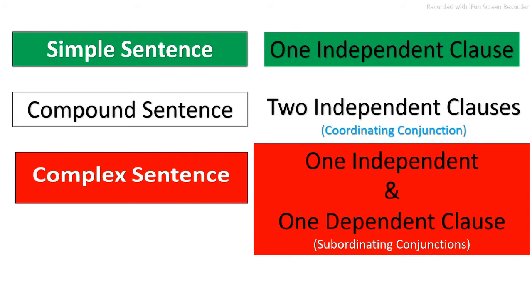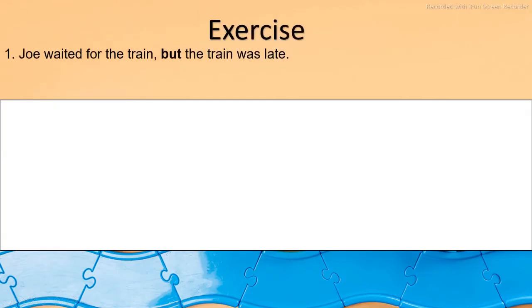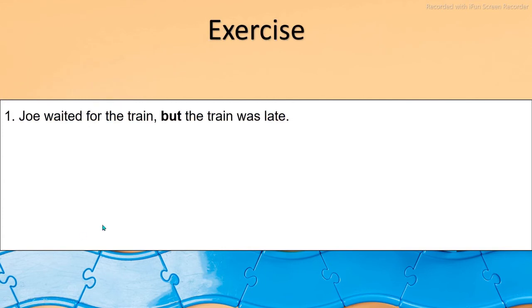Okay, now let's have a test. I'm giving you one exercise, you have to solve it on the basis of this structure given here. So you must remember this much and you will be master of sentences. So the first sentence is, Joe waited for the train, but the train was late.